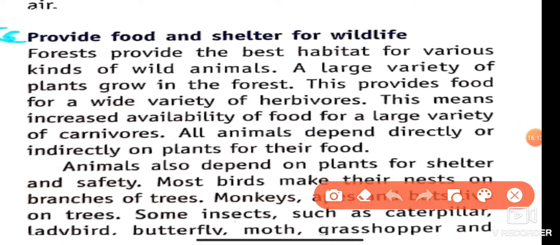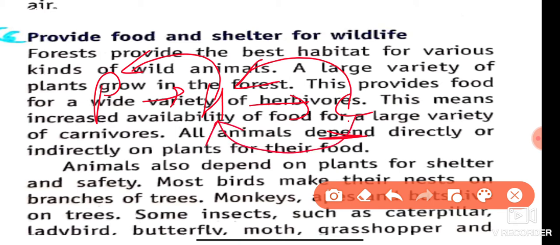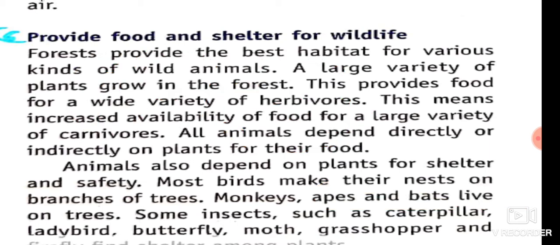I am again repeating this. This is plants, this is herbivores and this is carnivores. Herbivores directly depend on plants for food, but carnivores depend on herbivores for food, so carnivores indirectly depend on plants for food. If there are no herbivores, no plant eaters, then how would the carnivores get their food? So I hope you understand. Carnivores indirectly depend on plants for food and directly depend on herbivores for food.